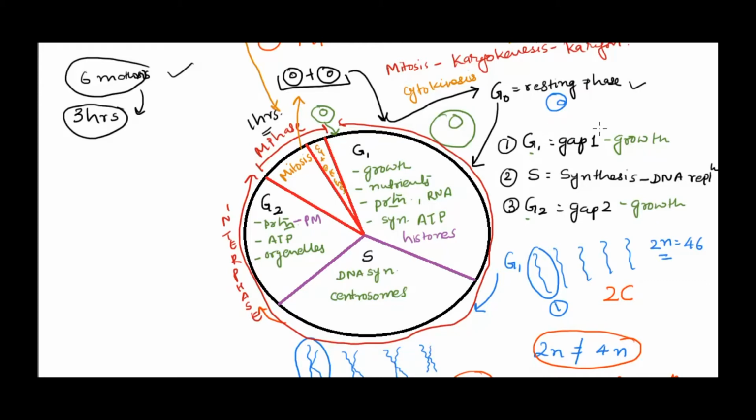So let's take some examples for that. The first example: once the cell finishes the cell cycle, it will keep on dividing, G1 to S, G2, M phase, again it will enter G1 and continue the same thing. These are the types of cells which undergo the cell cycle again and again.